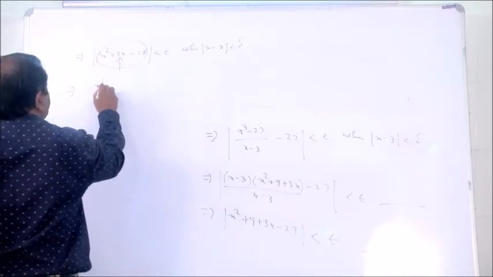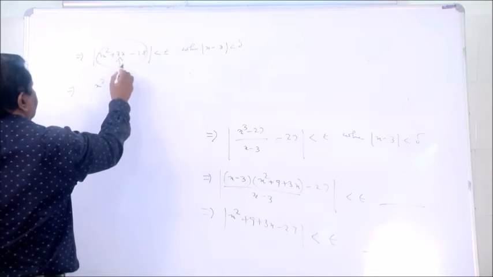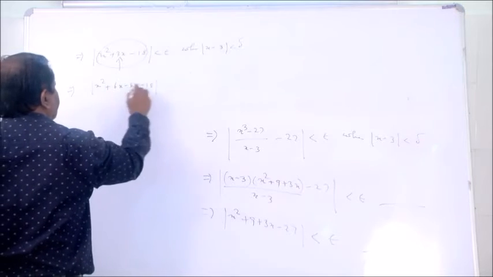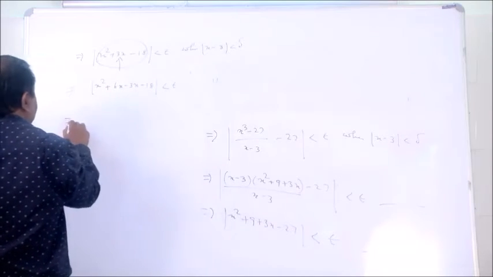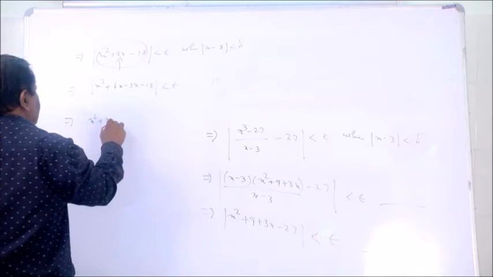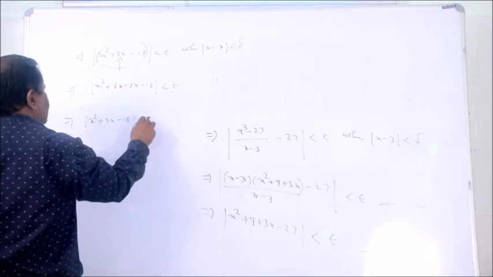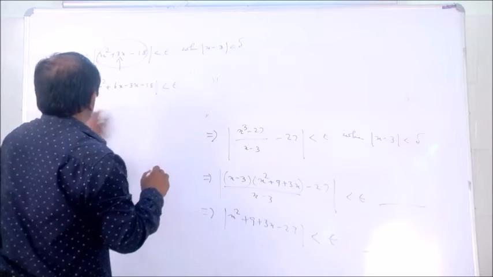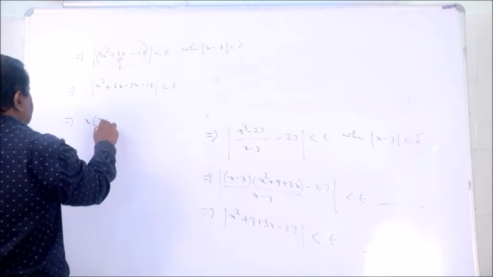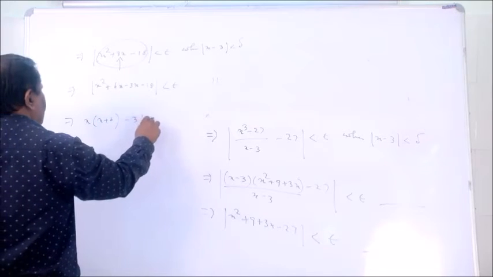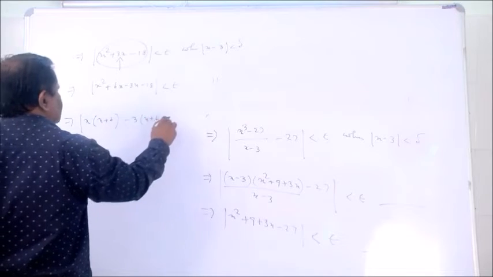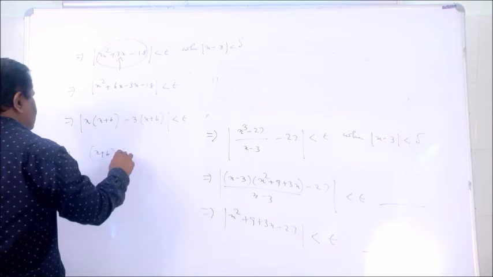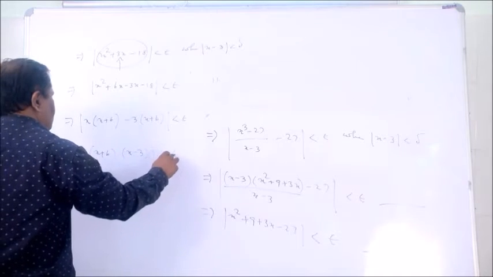Splitting the middle term, as you know from 9th and 10th level, 18: that means |x² + 6x − 3x − 18| < epsilon. Taking x common, x plus 6, and minus 3 common, x plus 6, the whole mod less than epsilon. So that implies |(x + 6)(x − 3)| < epsilon.